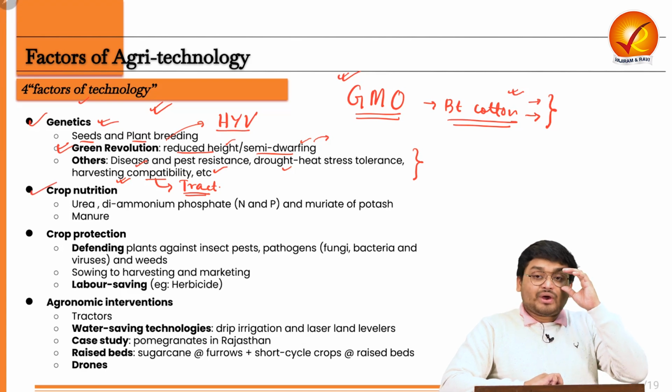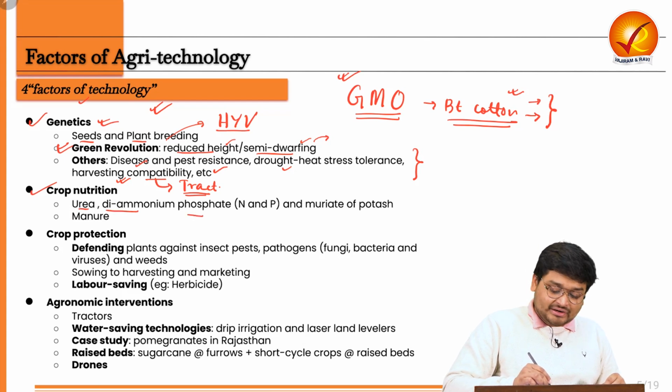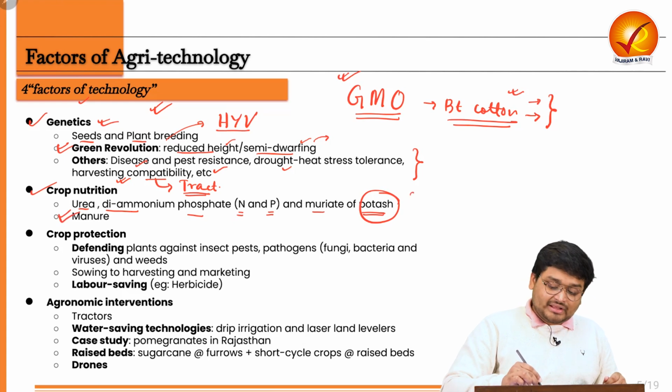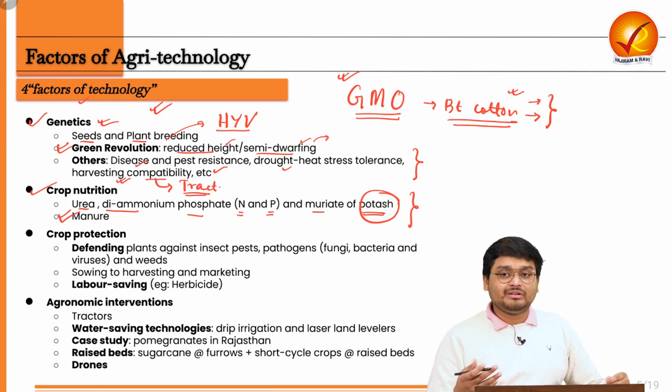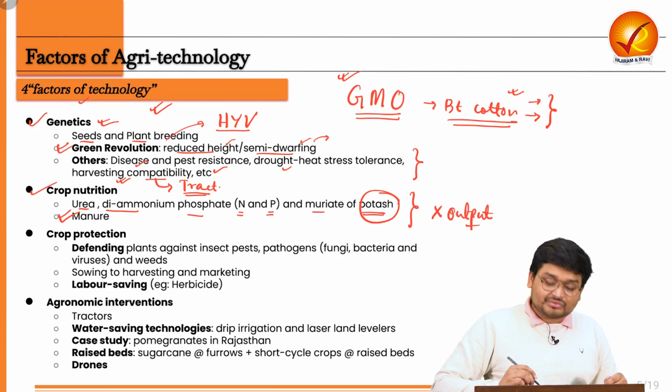Next, when we look at crop nutrition, we are actually talking about fertilizers, in the case of urea and diammonium phosphate, which provide nitrogen and phosphorus, and also muriate of potash, which provides potassium, and also animal manure, which feeds into crop nutrition and multiplies the output of the crops.